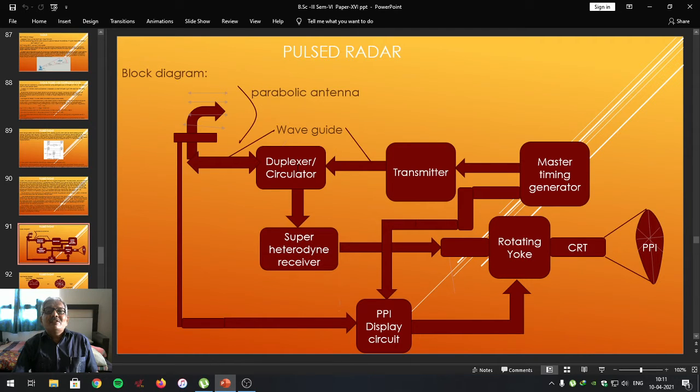Duplexer connects the parabolic antenna to the transmitter and allows the high frequency microwave radiations to radiate from the parabolic antenna, which are targeted towards the target.